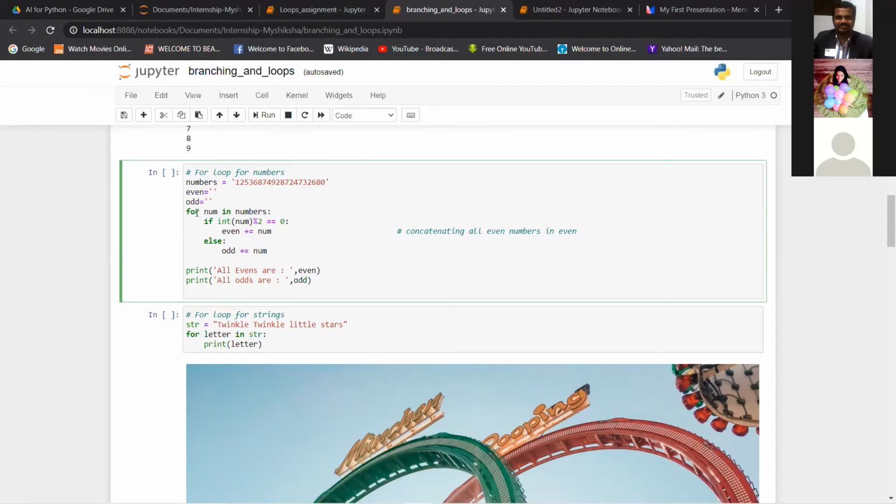For num in numbers, we are checking this condition: int(num) % 2 == 0. Can anybody tell me what this condition will check? We have learned the modulus operator in our operators session.